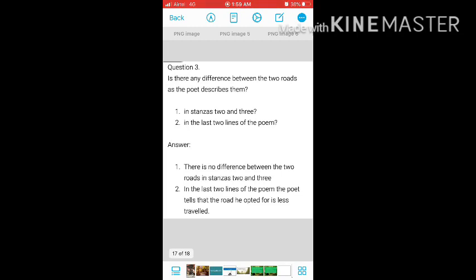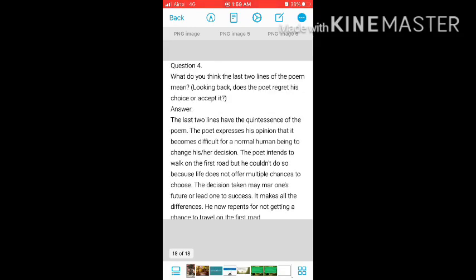In stanzas 2 and 3, there is no difference between the two roads. In the last two lines of the poem, the poet tells that the road he opted for is less traveled. So we'll proceed with the next question. What do you think the last two lines of the poem mean? Looking back, does the poet regret his choice or accept it?